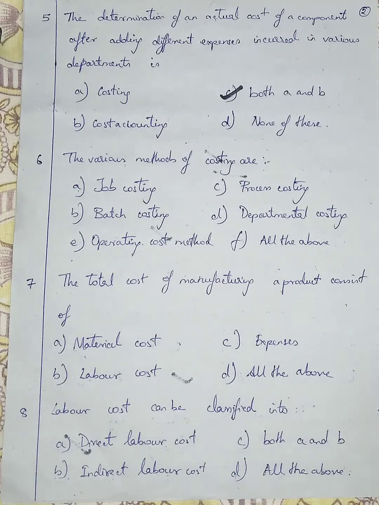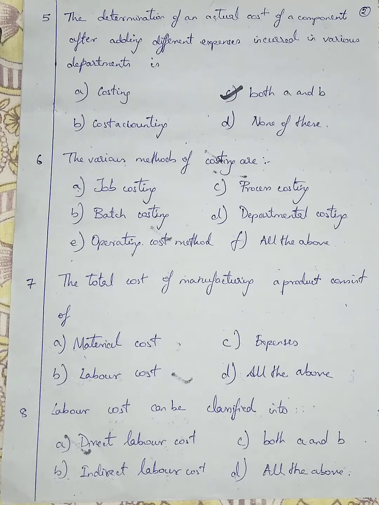Question number 6. The various methods of costing are: option A is job costing, option B is batch costing, option C is process costing, option D is departmental costing, and option E is operating cost method. For developing an object, it will require job costing. Batch costing covers how many jobs are needed, machine current, all that comes under batch costing. Process costing depends on which process you choose.